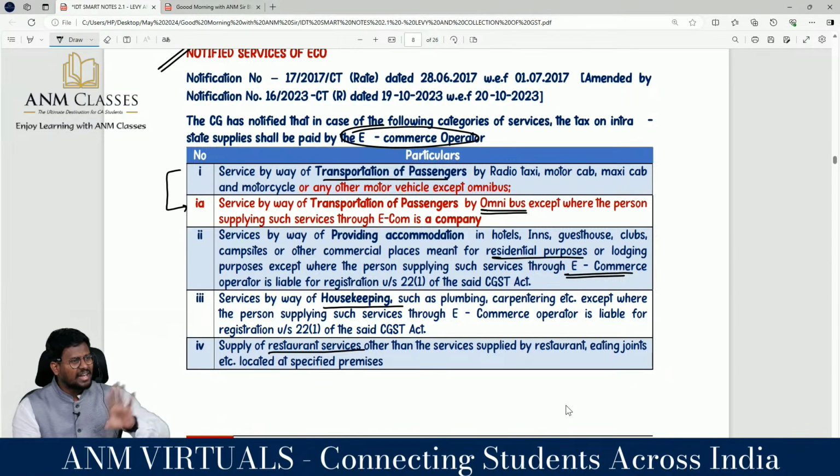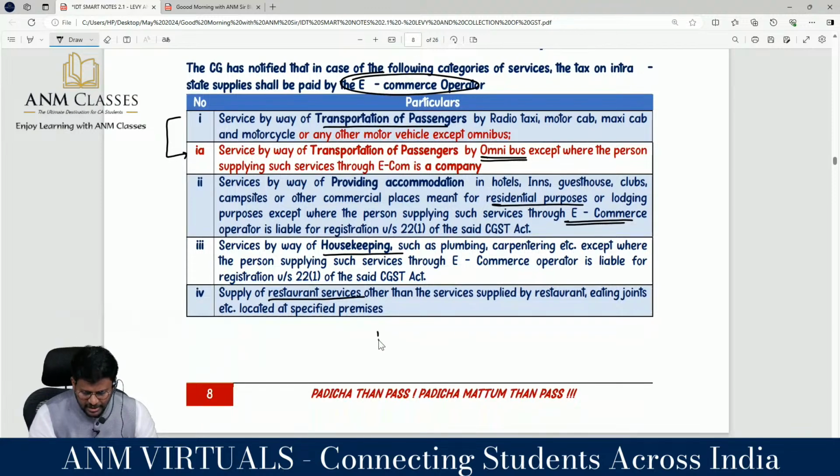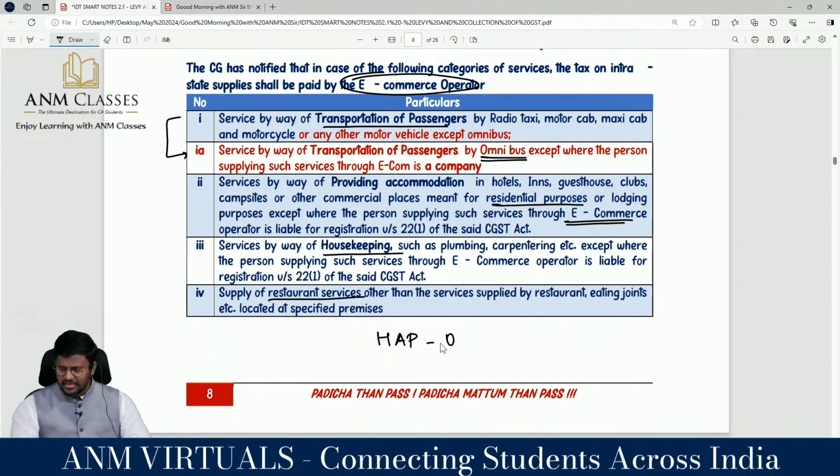So they have added this many items. This is HAPPY services, sir. H stands for housekeeping services. A stands for accommodation services. P stands for transportation of passenger services. In that they have excluded omnibus services. Now they have included omnibus if the supplier is other than a company.